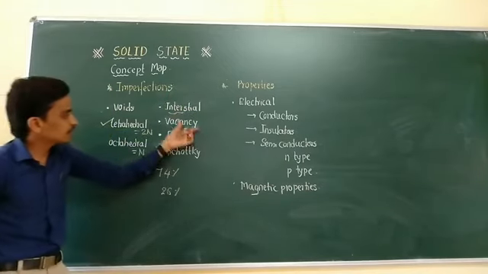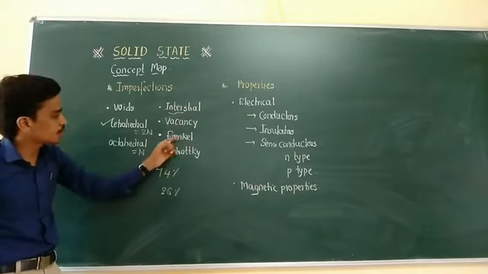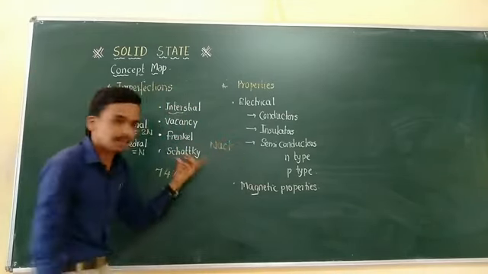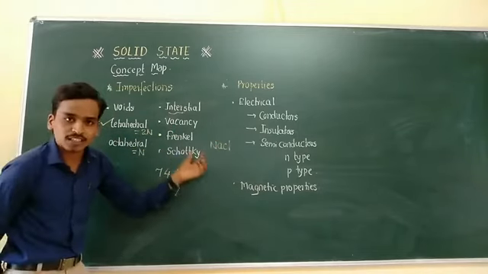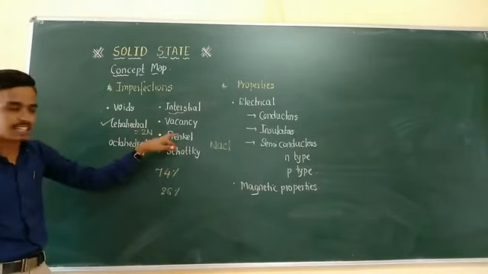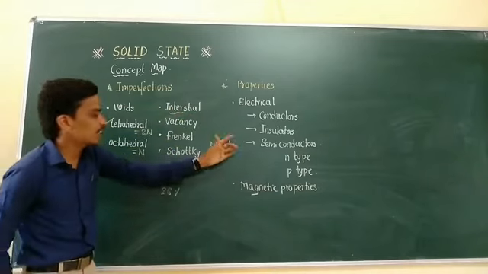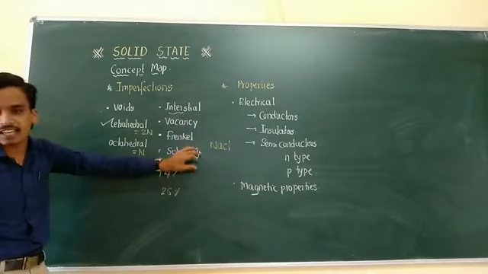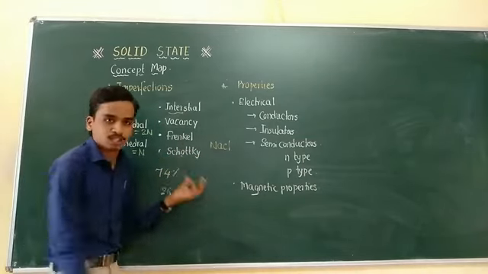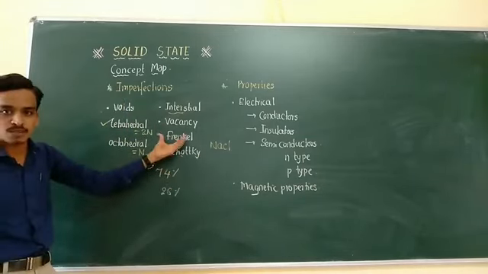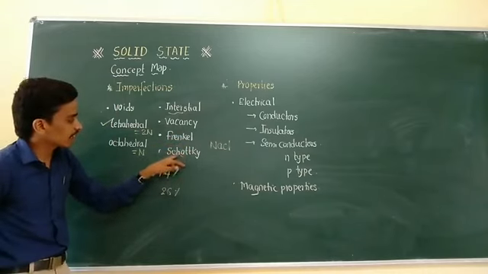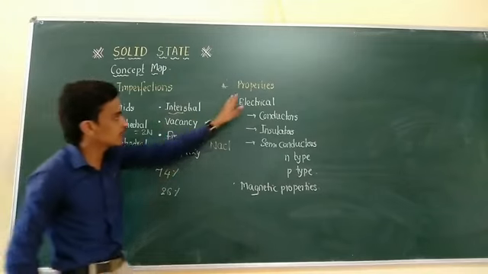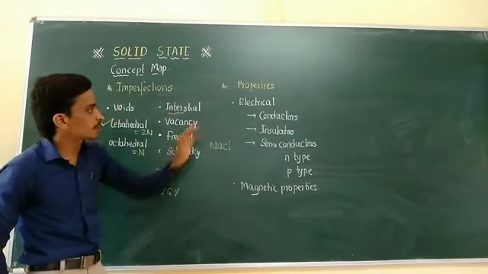But if the same types of defects are observed in an ionic solid like NaCl, they are termed Frenkel defect and Schottky defect. Frenkel defect is nothing but the interstitial defect observed in an ionic solid, and Schottky defect is the vacancy defect observed in an ionic solid. These are the 2 scientists' names. This is the first part, imperfections in solids.